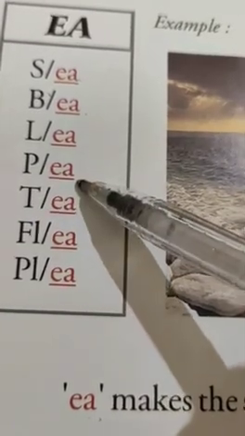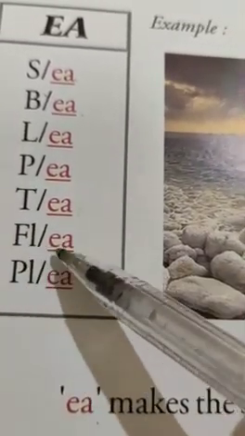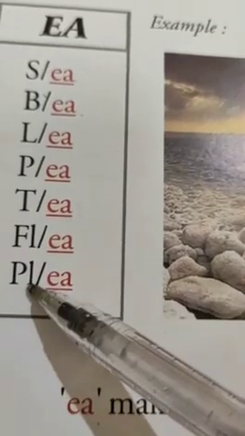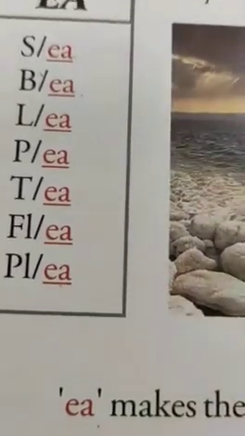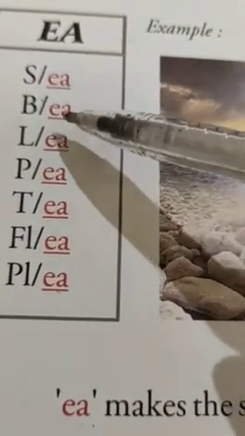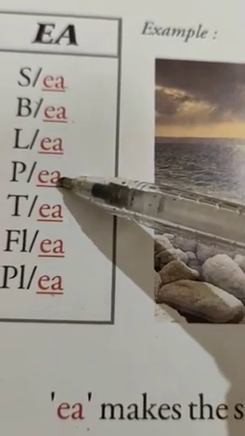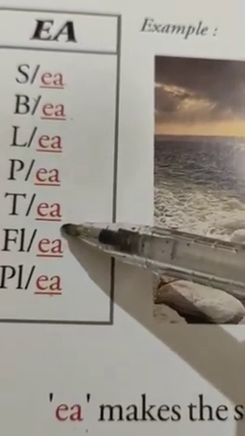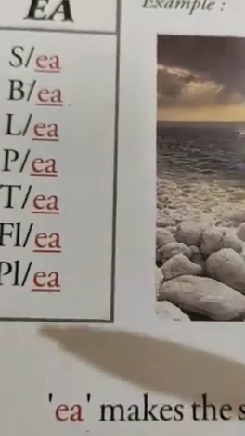P, E, P. T, E, T. Fl, E, flea. Pl, E, plea. Yes. Once again read with me. C, B, Li, P. Yes. T, flea and plea. Okay.